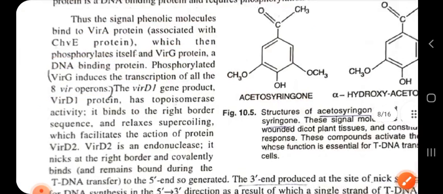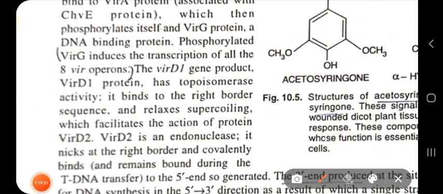So VirG then what does it do? When VirG becomes activated, it causes transcription of all the other 8 vir gene operons. And why does it cause transcription? Because of the expression of the protein products of all the other 8 vir genes.